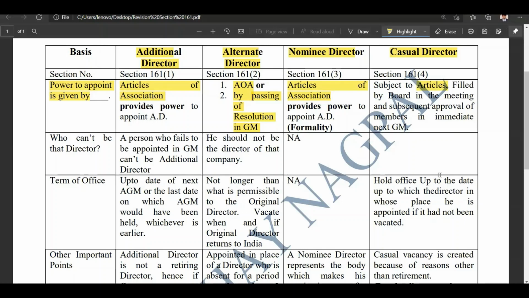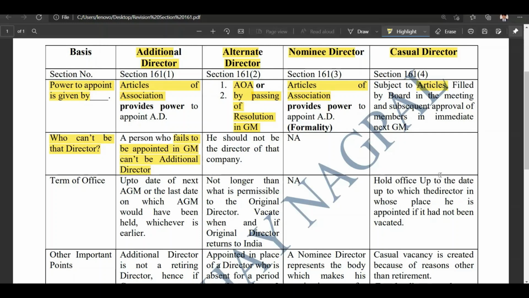Next point being who cannot be the director. So in case of additional director, if a director has failed to be appointed in the general meeting, then that director cannot be appointed as additional director. It is very much common sense, since if a director has failed to be appointed in a general meeting, then the board of directors cannot surpass that resolution and appoint that same person as an additional director.